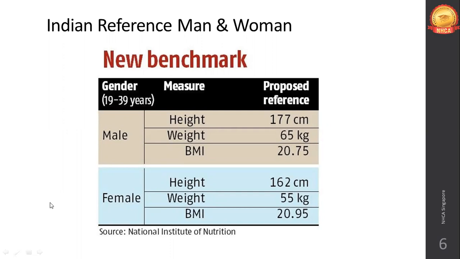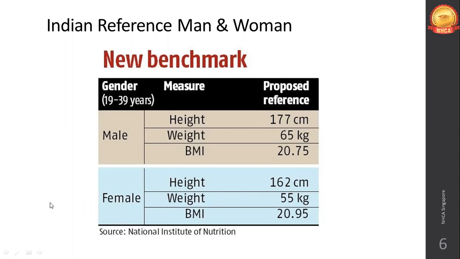If you go to articles from the late 2000s, you will see the ideal Indian reference woman weight was around 50 kg, but here you can see it is around 55 kg. In the recent amendment, they made sure there is an increase of 5 kg, so that a whole lot of the Indian population can be included in this reference criteria.